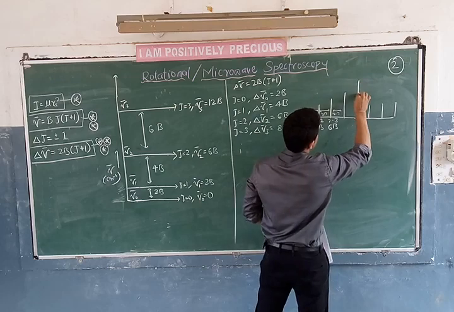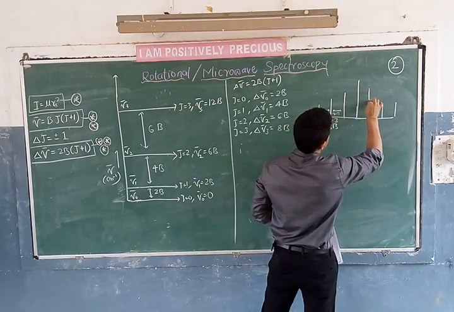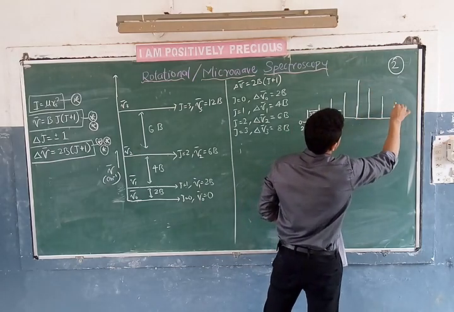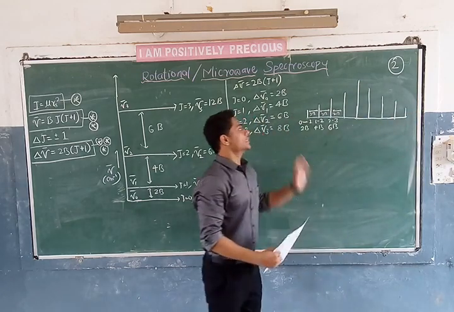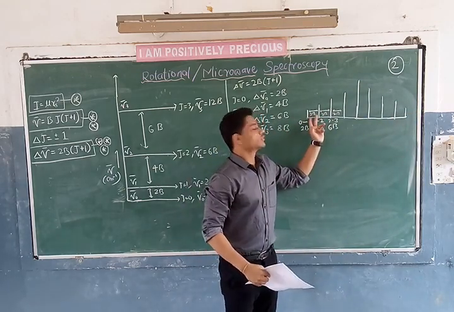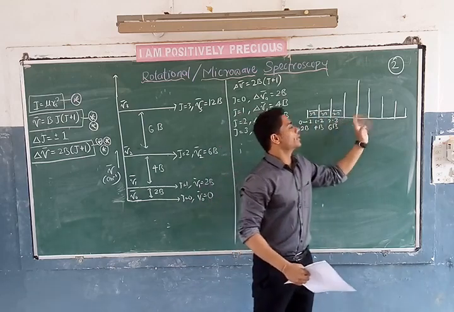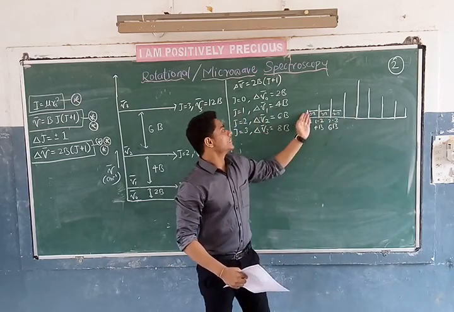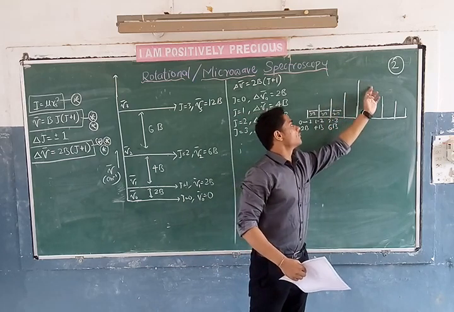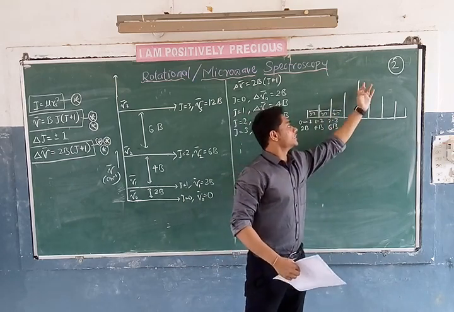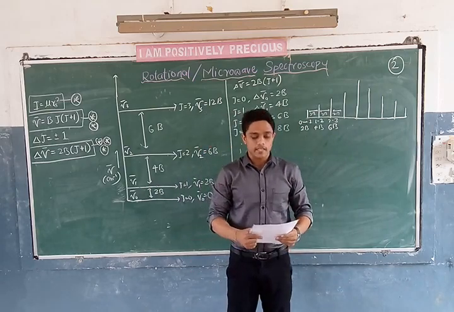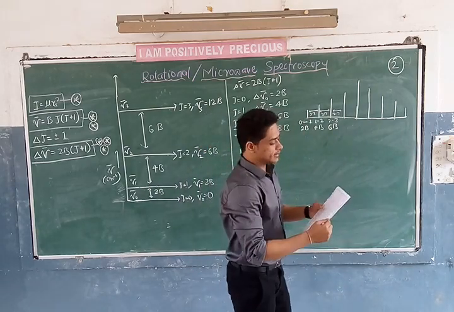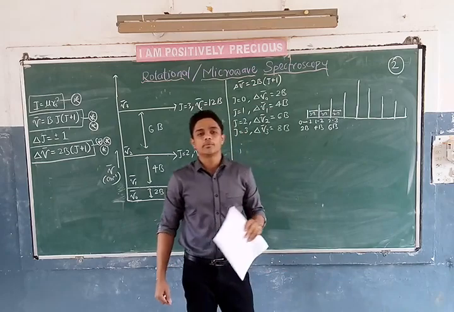And this is a little higher. Further, there will be a decrease in intensity, and they will ask us what is the reason for this. But the spacing remains constant, that is 2B, 2B, 2B, 2B, 2B, 2B. The intensity will increase, and further as the J value increases, the intensity will decrease. Why? This is explained based on Boltzmann's distribution law.